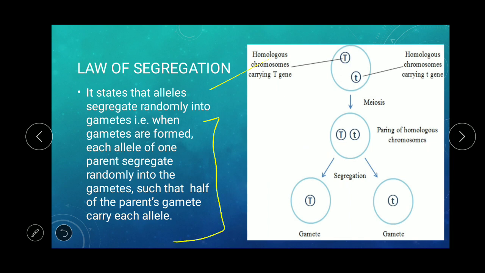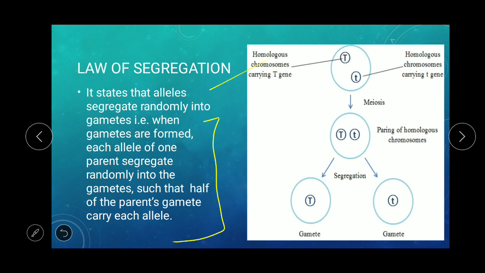So here the alleles segregate randomly, that is, the separation of one allele is independent of the other, and it is not a hard and fast rule that one gamete will get this allele and another will get that. They are segregated randomly. There is no hard and fast rule like this.